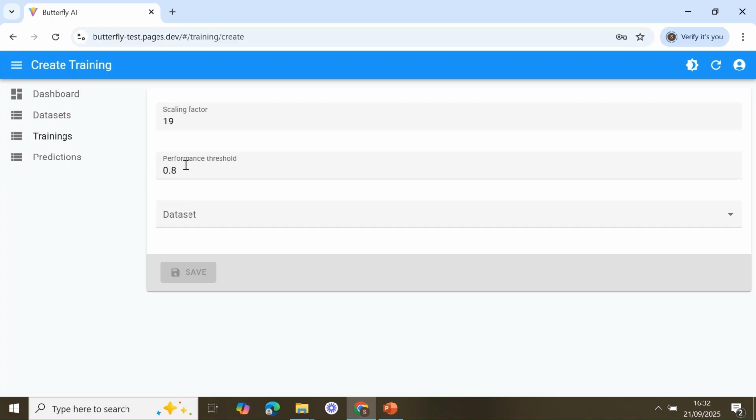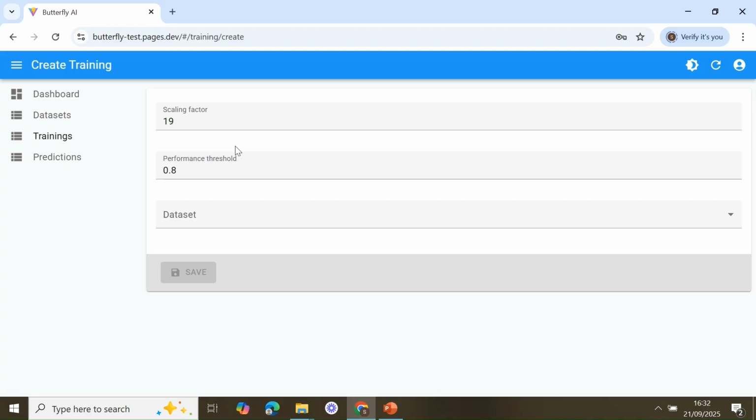The next hyperparameter is called performance threshold. This performance threshold is telling our platform when to stop the training. For example, in this case, if the platform reaches 80% accuracy of training, then it would stop the process.